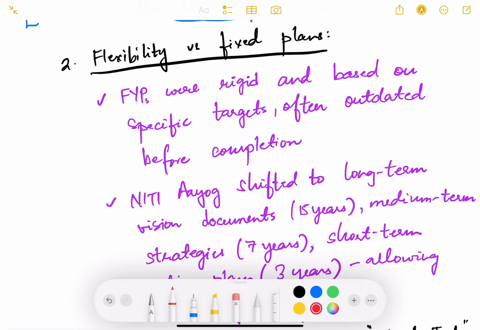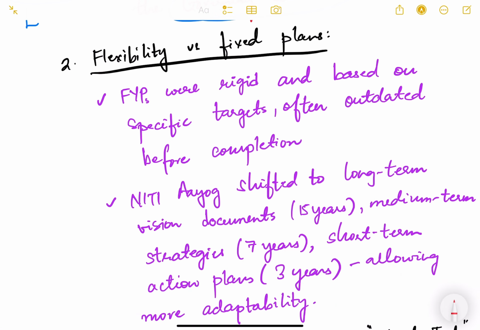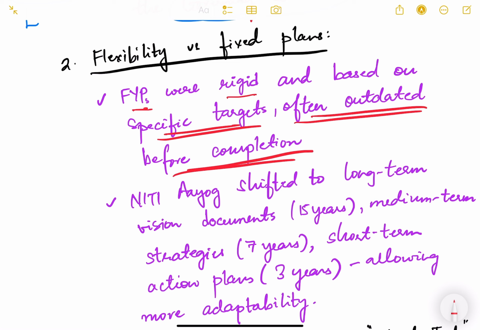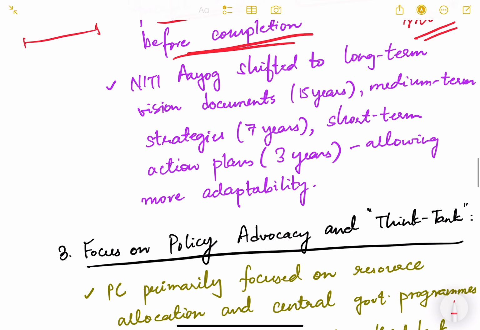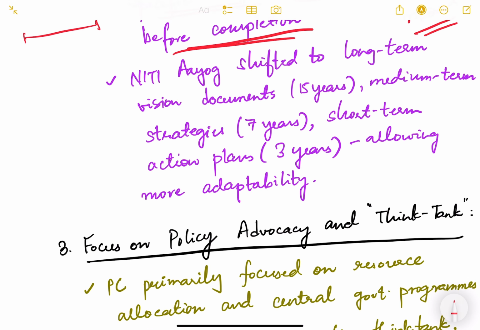Then another important change was flexibility versus fixed plans. Five-year plans were rigid and based on specific targets, which were often outdated before completion. Before completion of the 5 years, the targets which were given used to become moot. So there was no meaning to those targets, and since they were set by a very centralized agency, it was very difficult to change them. It was very rigid, and they never took feedback also, for that matter. There was not a bottom-up approach.